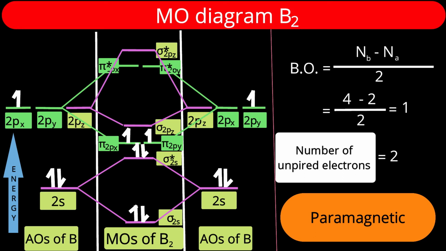So there is one bond, and surprisingly, this bond is not due to sigma interaction. This bond is due to the bonding pi orbitals, π2px and π2py. Why am I saying that? Because the 2 electrons in sigma 2s give bonding, and the 2 electrons in sigma star 2s give opposition. 2 electrons means one bond. So one bonding bond and one anti-bonding bond will get cancelled. Whatever the reality of one bond is, it is due to pi orbitals, due to pi electrons.